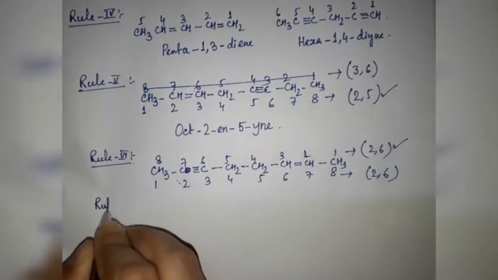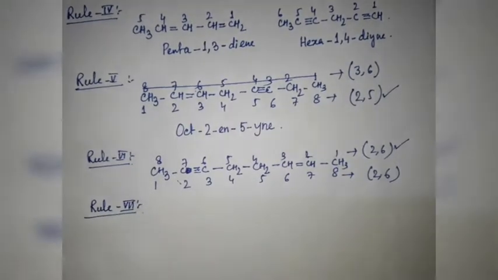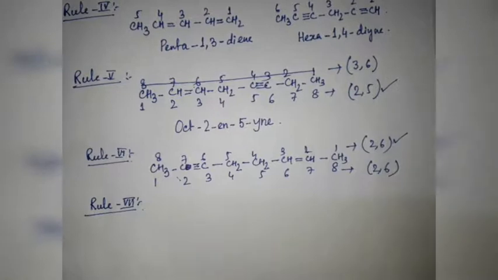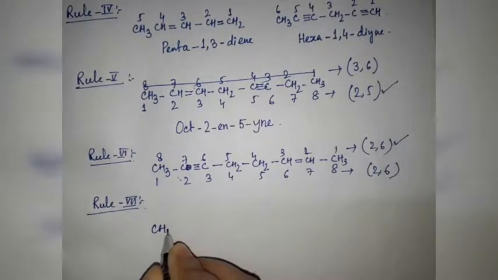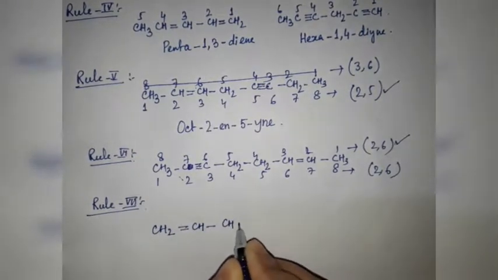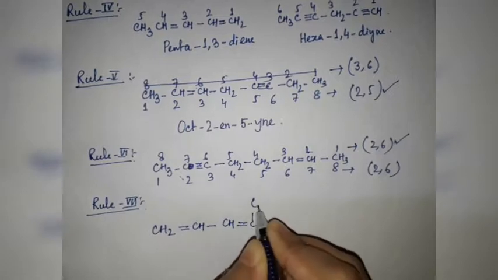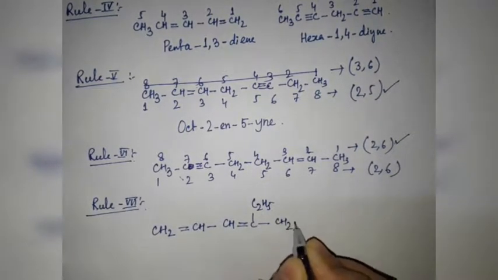And now rule 7. Suppose the hydrocarbon chain contains a side chain along with a double or triple bond. Then what to do? Suppose this one is our compound.